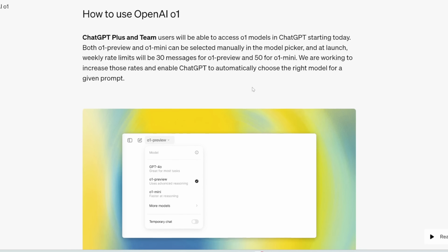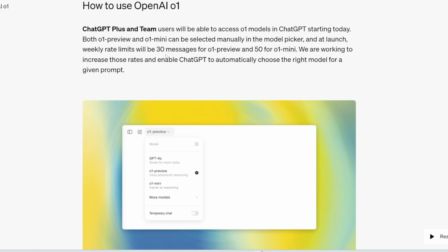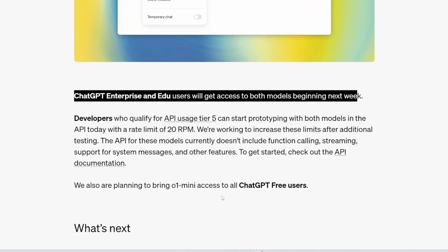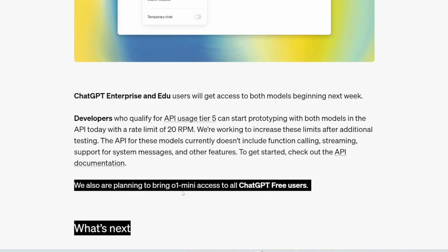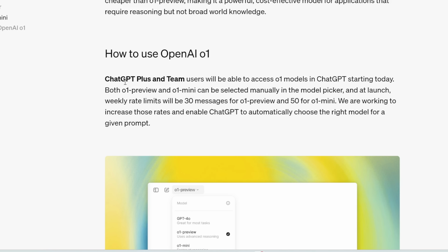So that means you can only use 30 messages per week for o1 Preview. And then also we are planning to bring o1 Mini access to ChatGPT free users. However, they did not specify when. So you do need to have a paid Plus and Team plan in order to use this.